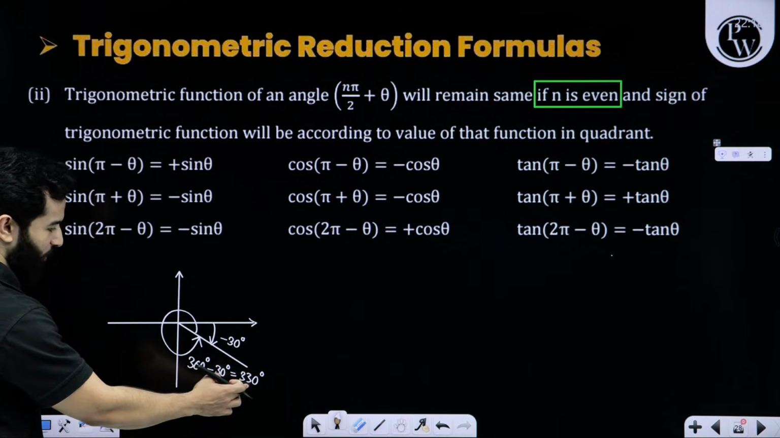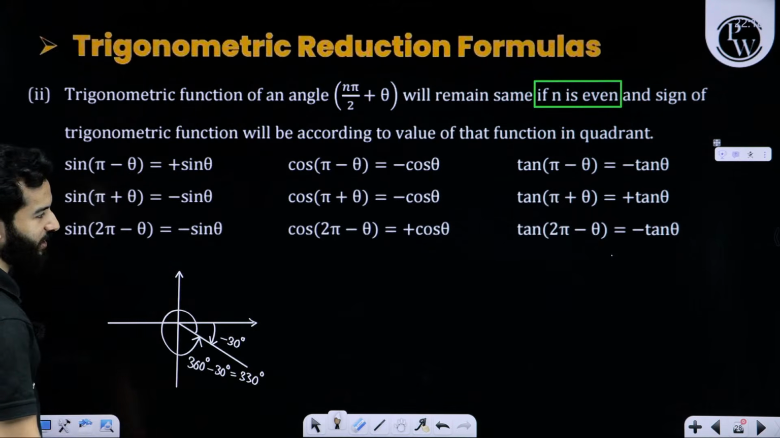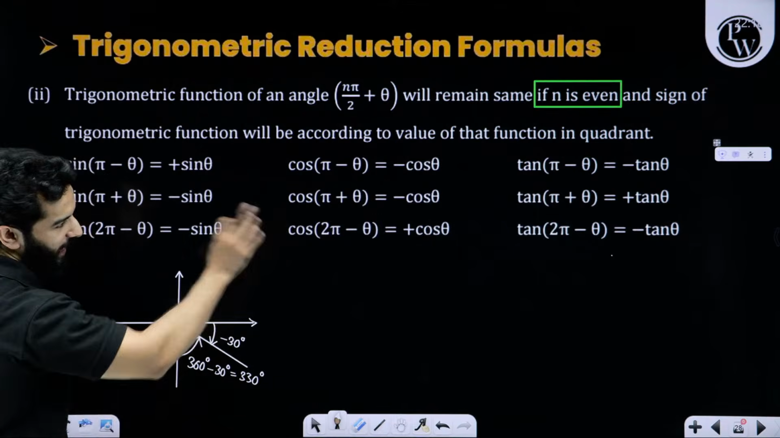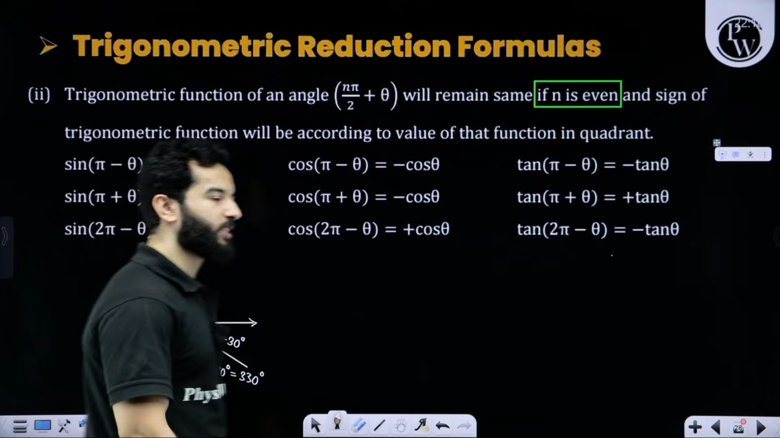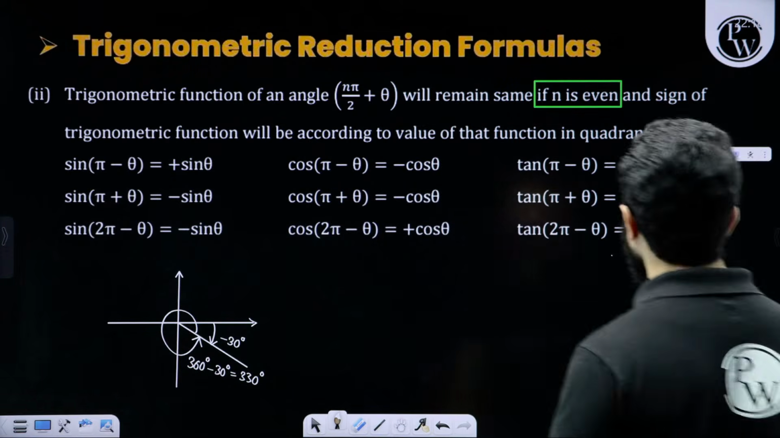So if someone is going to write it as 330 degree, that means 2 pi minus, it will become minus sine theta. Cos will become positive because remember cos is positive in the fourth quadrant, tan will also be negative. Hopefully this is all clear. Any doubt? Sorted, my dear friends.